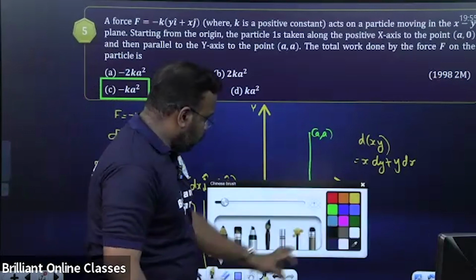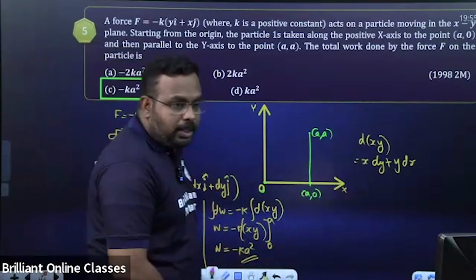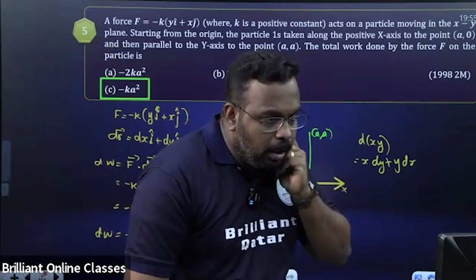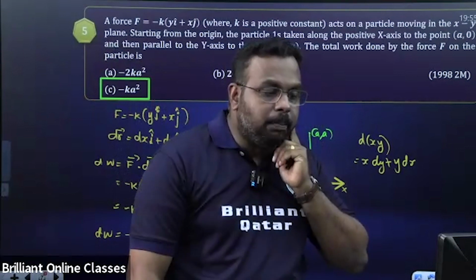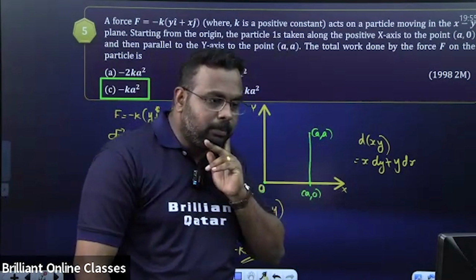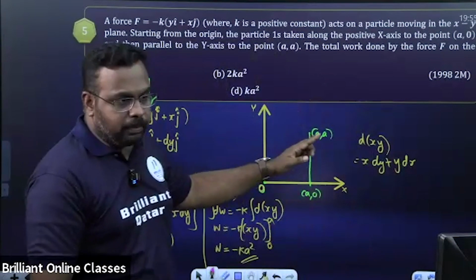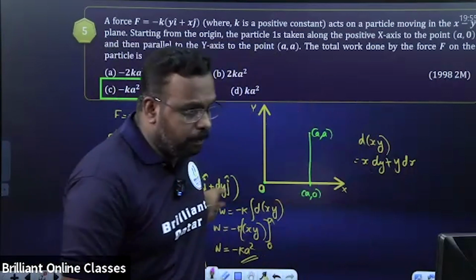Second method, listen all of you please. Aditya, the problem is that force is not a constant. It keeps on changing. It may work in this particular question, but this is the method you have to follow.